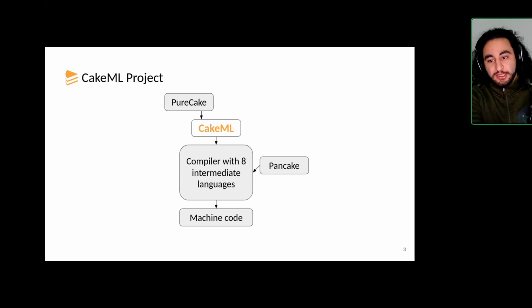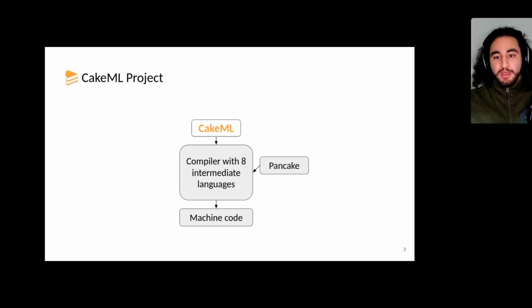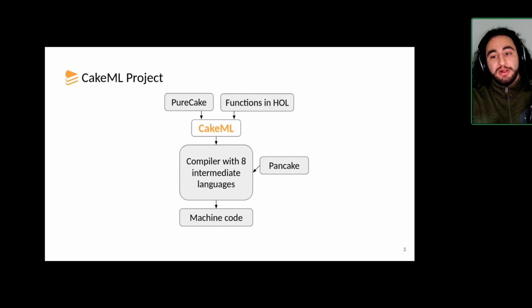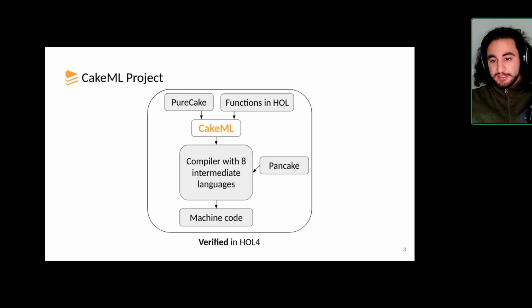We'll take Dafny and compile it down to CakeML. We won't be using PureCake, but what we will be using is this step where we can go from functions in HOL, so higher order logic, down to CakeML. We'll be writing our compiler in HOL4, our theorem prover. Then we have the CakeML translator, which extracts essentially a CakeML program. And the neat thing about all of these things is that they're verified in HOL4.